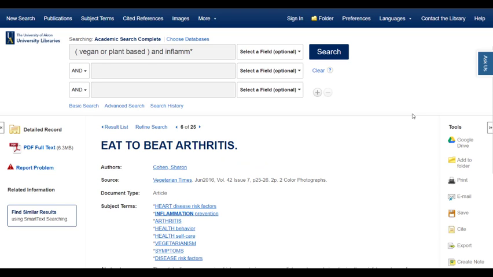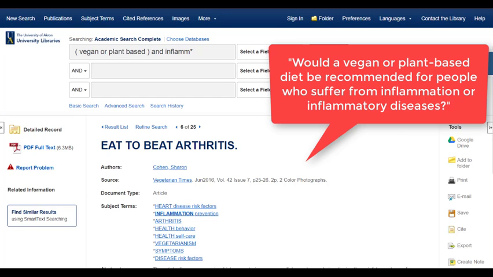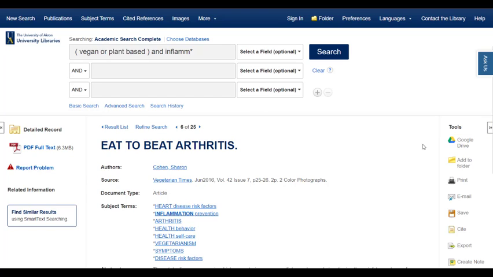Let's start out by taking a look at some examples of how we can answer the question of who is responsible for the information I'm consuming. For this example, I'm looking for support materials for a research paper, and my research question is this: would a vegan or plant-based diet be recommended for people who suffer from inflammation or inflammatory diseases? I've performed a search in Academic Search Complete and have some articles to consider for my paper.